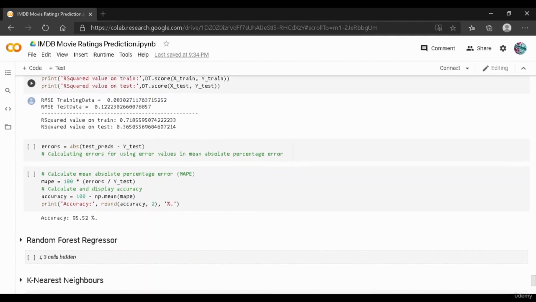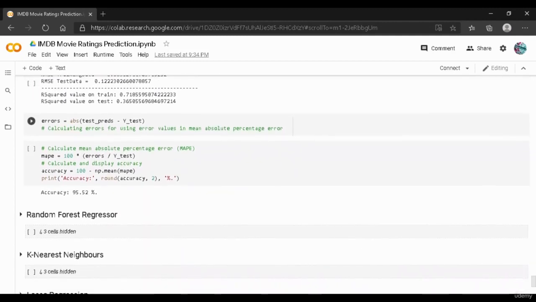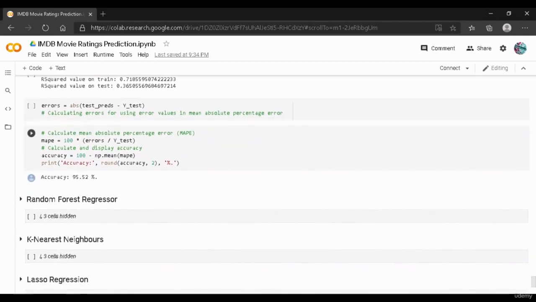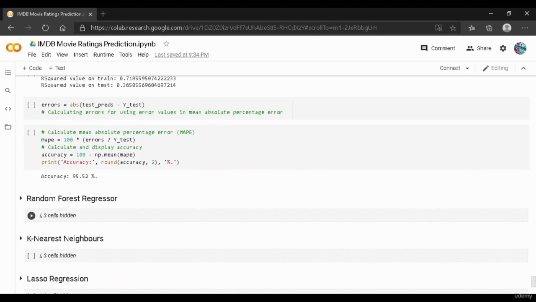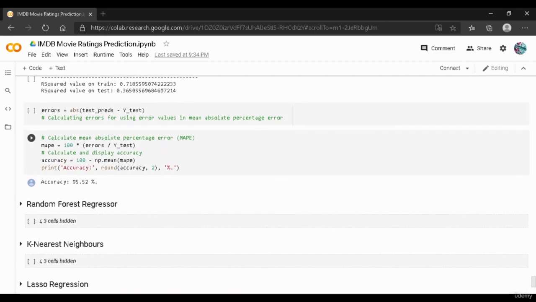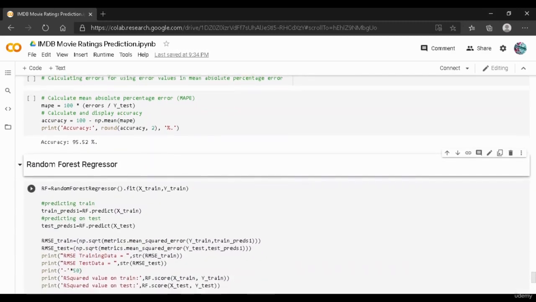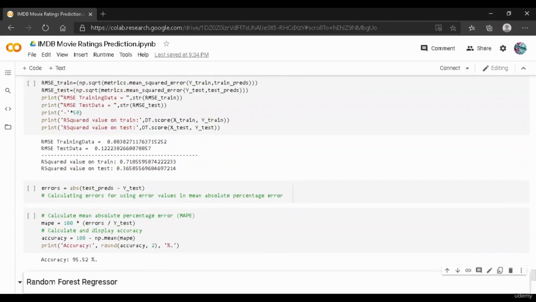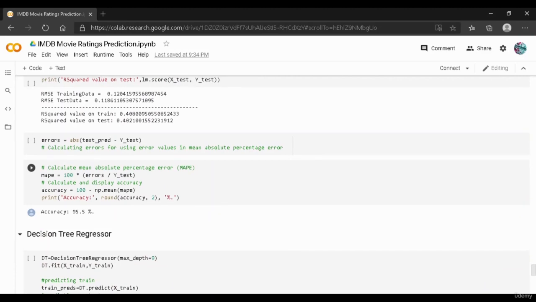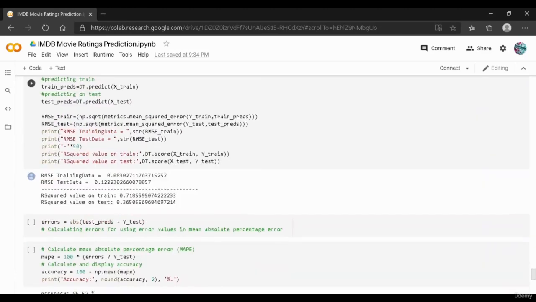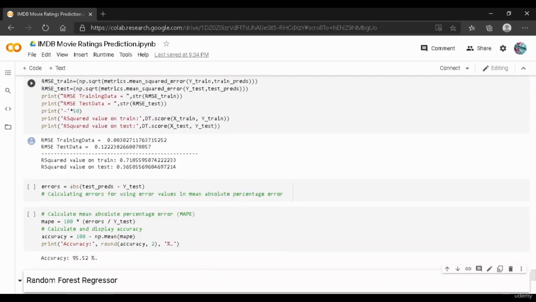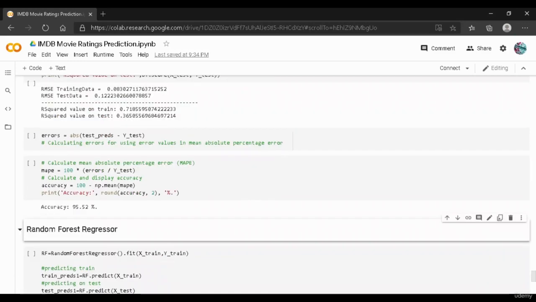But let us go ahead and print the mean absolute percentage error. And as you can see over here, after calculating, we found an accuracy which is 95.52. So let's go again and try other models as well. We have the random forest regressor, and the previous model, which is our linear regression, gave us an accuracy which is 95.5, and over here we have 95.52.